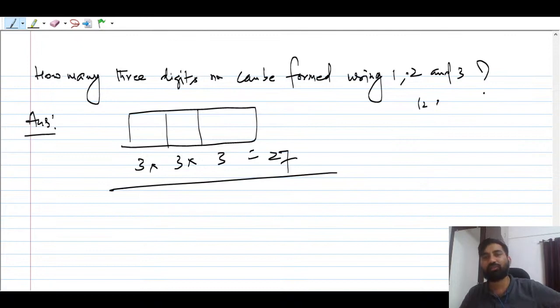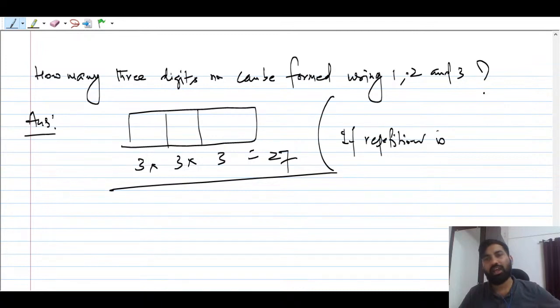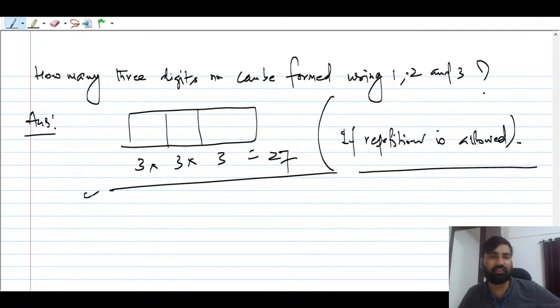So you can say 1, 2, 3, 2, 1, 3, so many ways are there. You can switch 1, 2, 3 in any combination. I hope this makes sense. So if repetition is allowed, this will be the answer. If repetition is allowed, then the answer will be this, right?